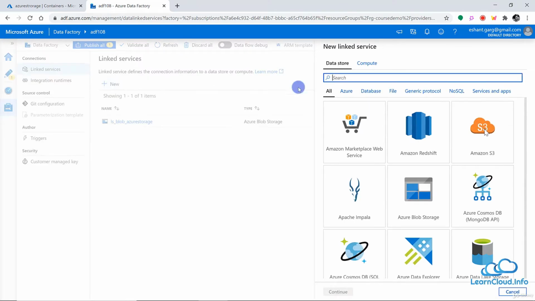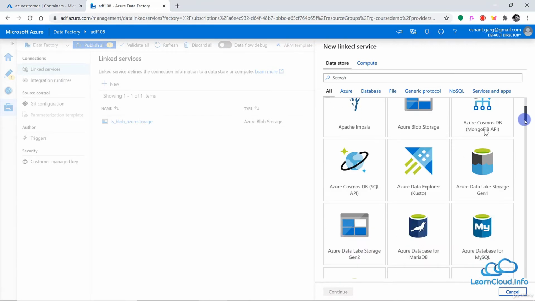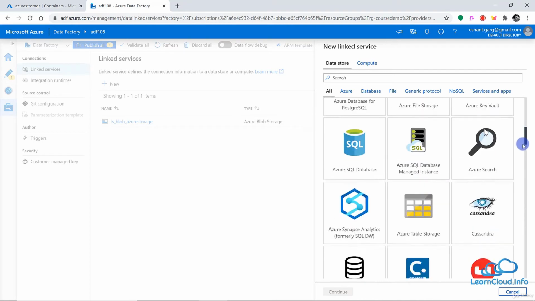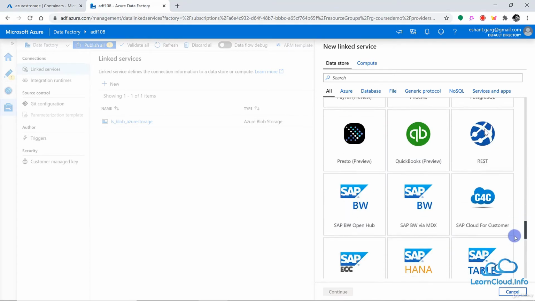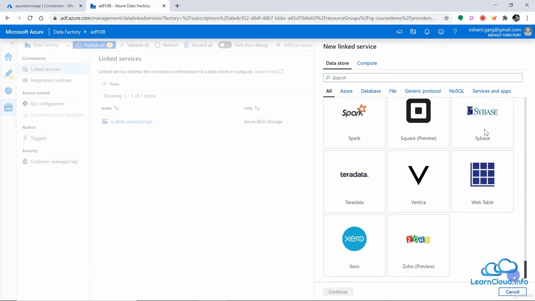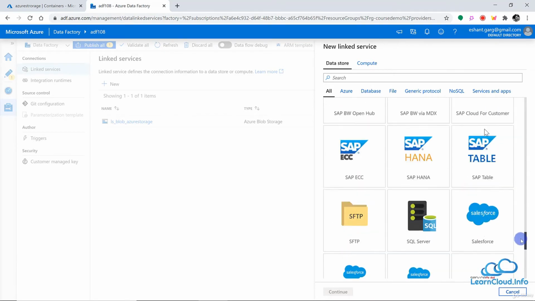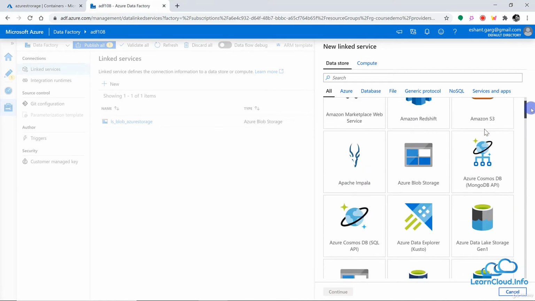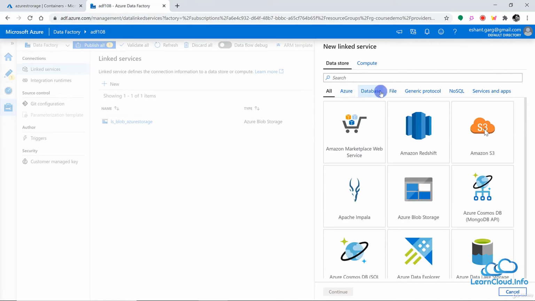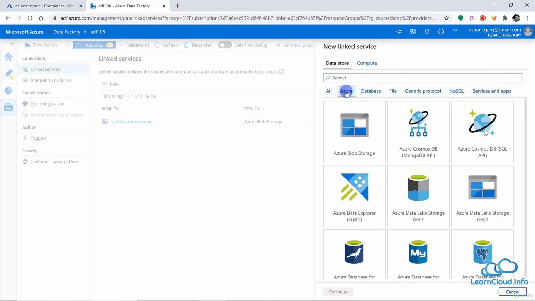a new linked service. Now, all these are different connectors to connect with different types of sources. And right now, at the time of recording, I think Azure has more than 90 connectors. Actually, they're increasing almost every day. So earlier they had 75, then it became 80. Now I think there are more than 90. And there are different categories here. So for example, Azure related services.